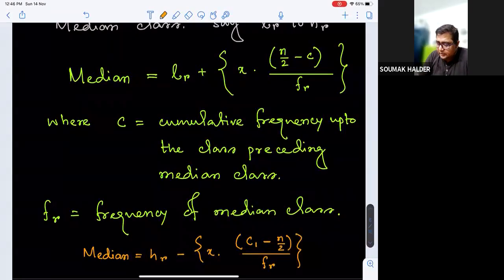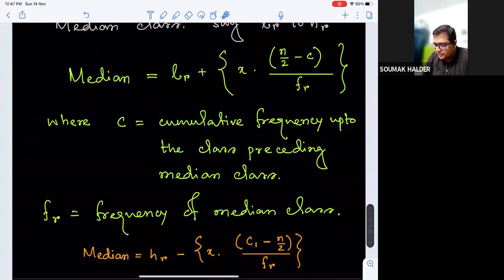Here C1 stands for the cumulative frequency up to the median class. Instead of stopping at the class preceding the median class, where the cumulative frequency was C, we are thinking of C1, which is the cumulative frequency up to the median class, minus n by 2. So how much more have we gone ahead?